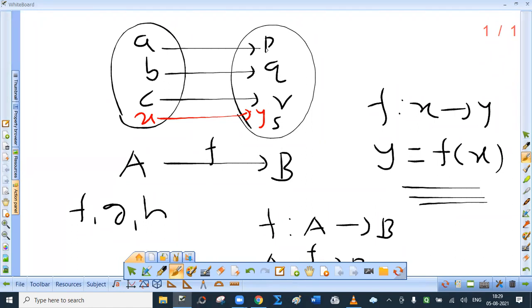P is called as, see, according to me, this is the most important concept, P is called as value of the function f at A. In general, an element of the domain is denoted by x. It is called as independent variable. And its image, which depends on x, is dependent variable. So y depends on x. y is called as the image of x under f. y is also value of the function f at x, and we write this as y equal to f(x).